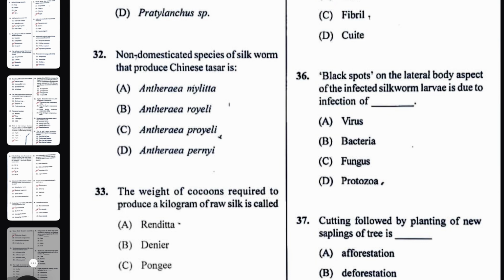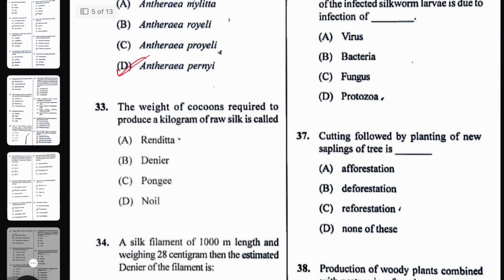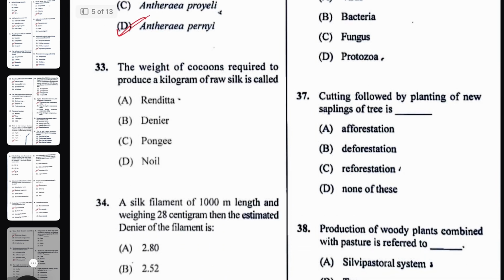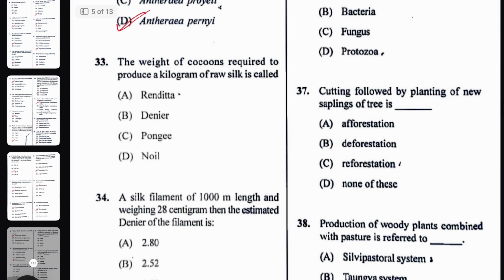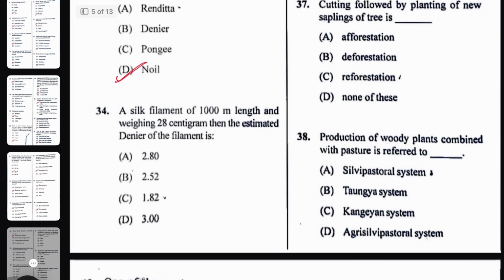Next question, non-domesticated species of silkworm that produces Chinese tasar, that is Antheraea pernyi. The probable answer will be Antheraea pernyi. Next, the weight of cocoon required to produce a kilogram of raw silk is called, it is called Renditta.